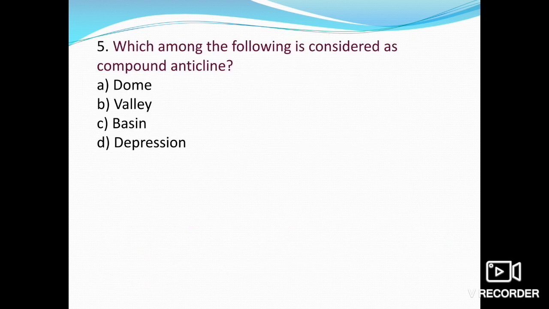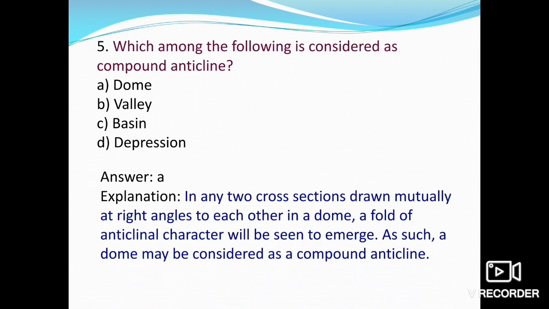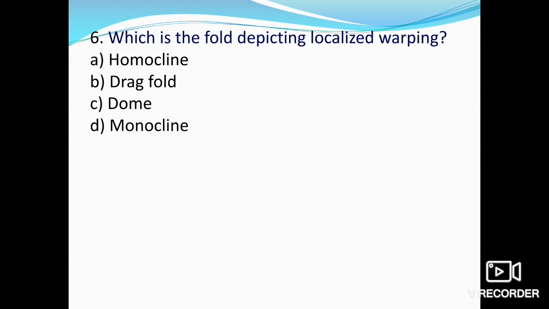Which among the following is considered a compound anticline? Dome, valley, basin, or depression? Domes are generally known as compound anticlines. In any two cross sections drawn mutually at right angles to each other in a dome, folds of anticline character will be seen to emerge. As such, a dome may be considered a compound anticline. We have discussed it in the discussion about domes and basins.